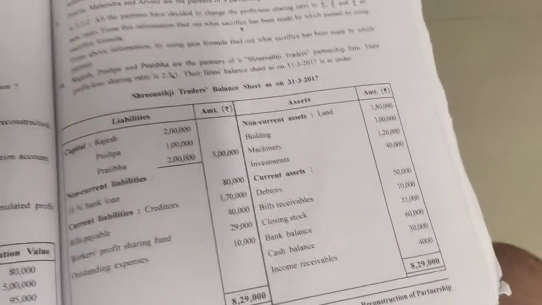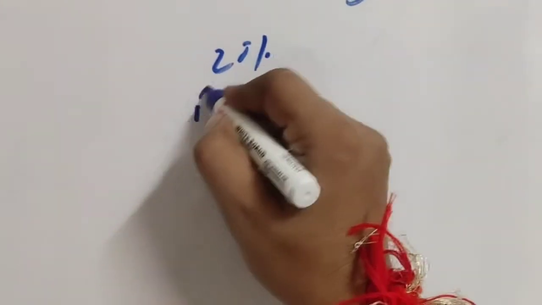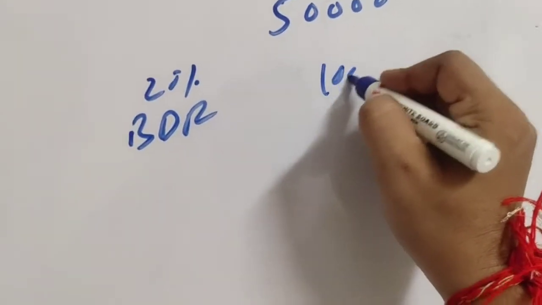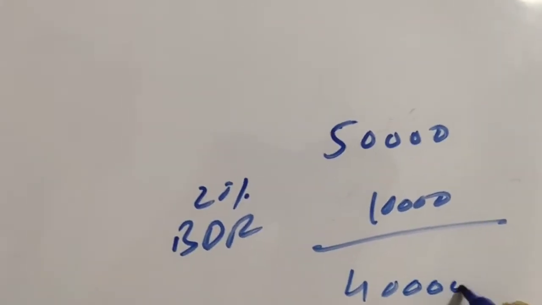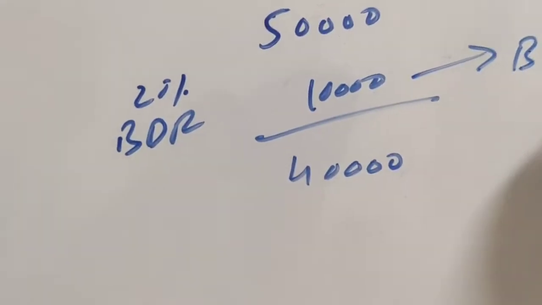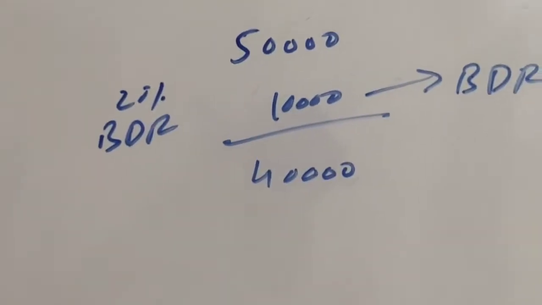The value of debtors is 50,000, and we will have to make a provision at 20% BDR. So 20% of 50,000 will be 10,000. 10,000 will be BDR. We will deduct BDR, we will get 40,000.